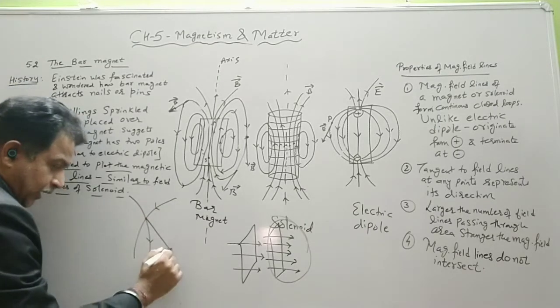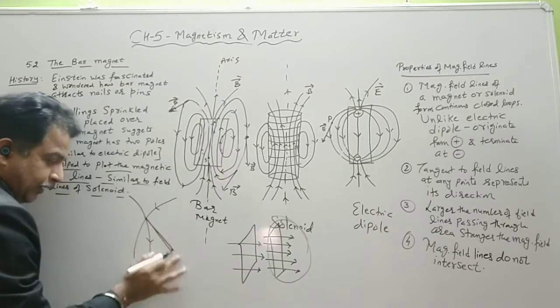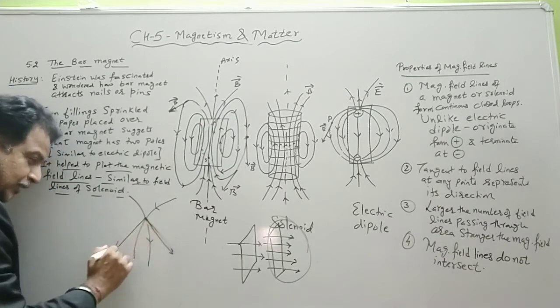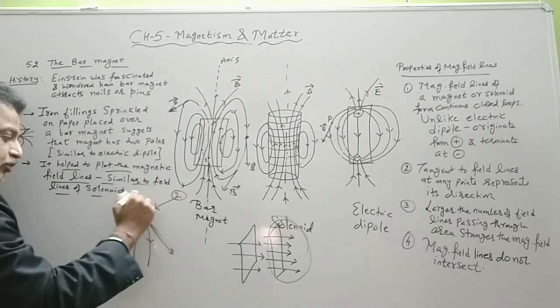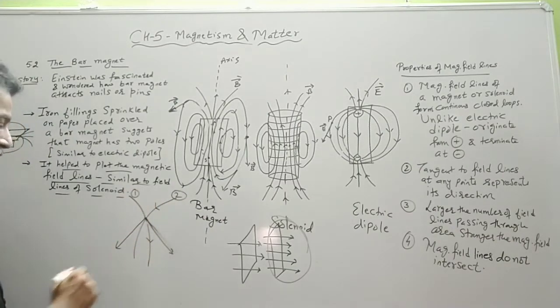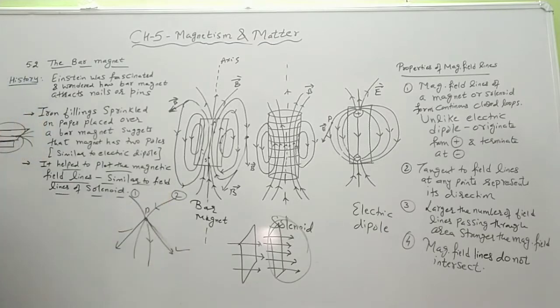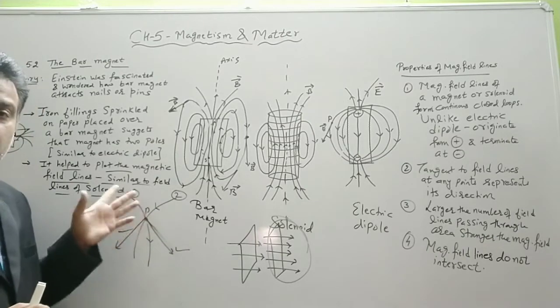So this is the tangent to field line number 1, and this will be the tangent to field line number 2. So at this point we will have two directions, which we have already discussed. You cannot have two directions at a particular point.